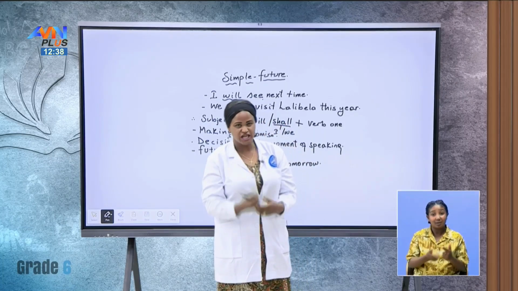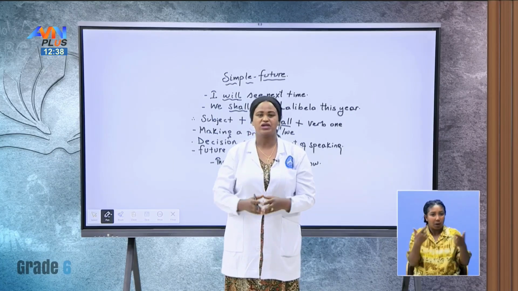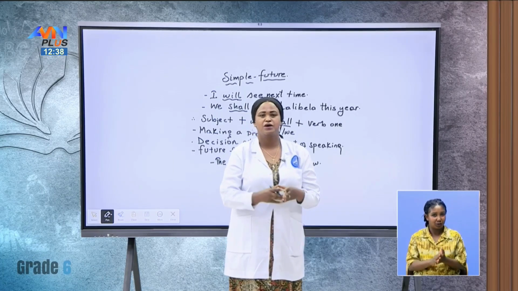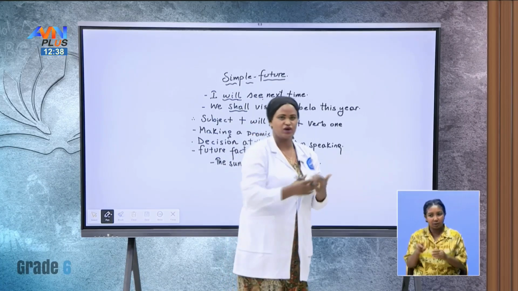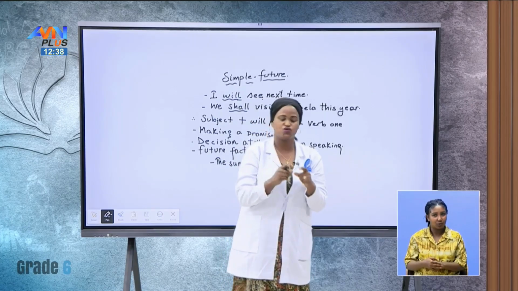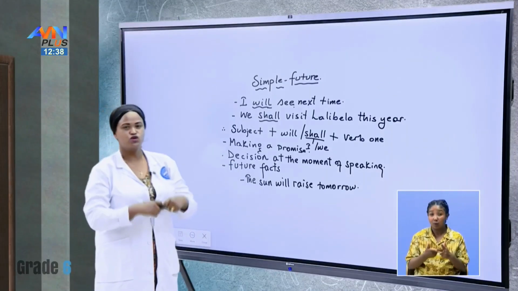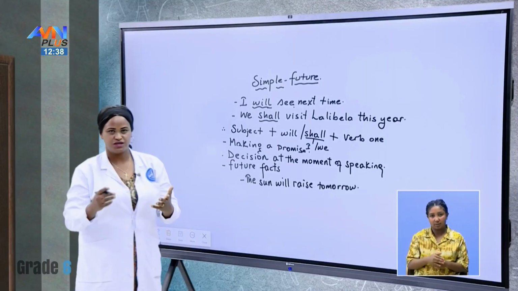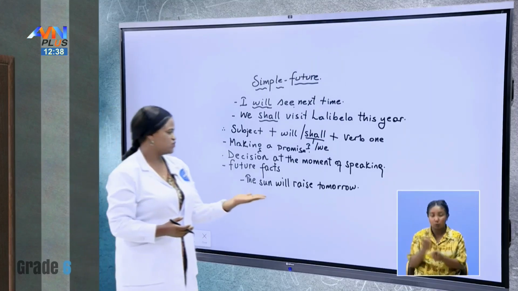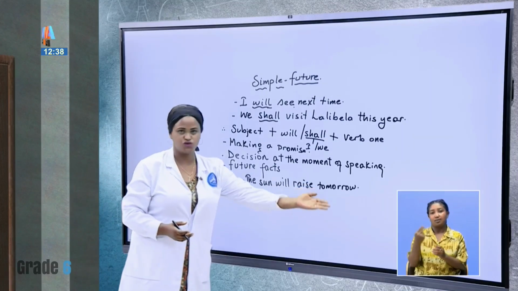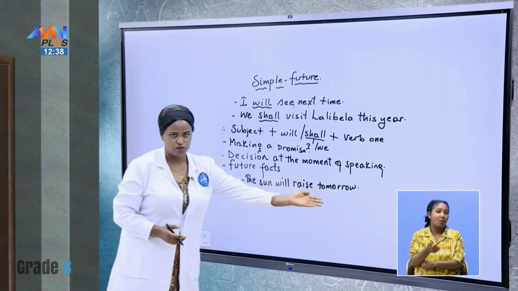And the second one is when you are making simultaneous decision or decisions that are happening in the middle of speaking. When you see something, you decide to do another thing. That is how we use will in the case of making decisions. And the third one is future facts. Some truths that you are sure will happen in the future are expressed with what? With will. The sun will rise tomorrow. This is a fact, and it will happen tomorrow.